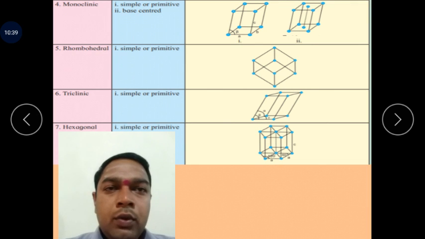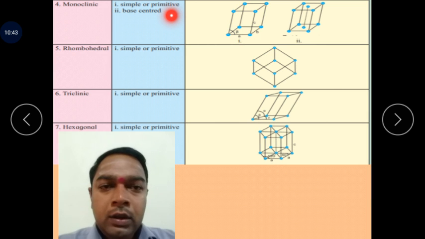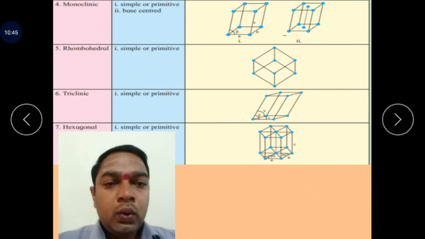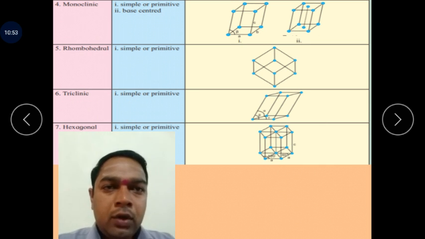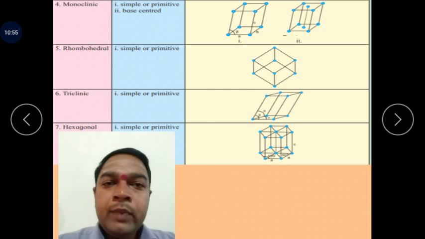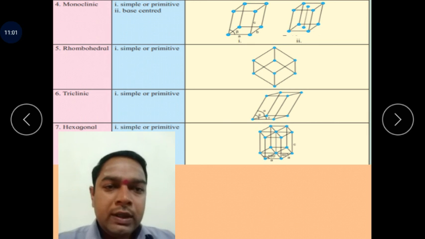Next is monoclinic. Monoclinic shows simple and base-centered. They contain two types of Bravais lattices, but from rhombohedral to hexagonal there is only one type of Bravais lattice each. In rhombohedral, simple or primitive; triclinic, simple or primitive; and also hexagonal, simple or primitive, as shown in this table.